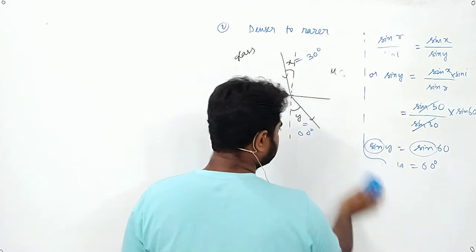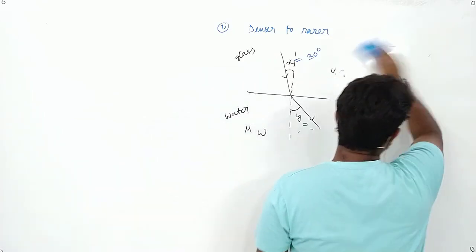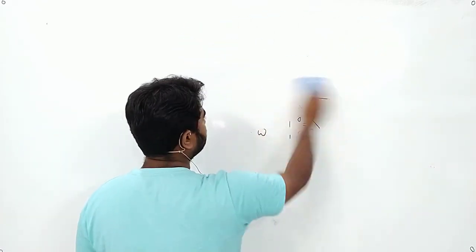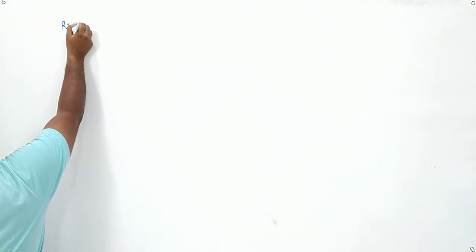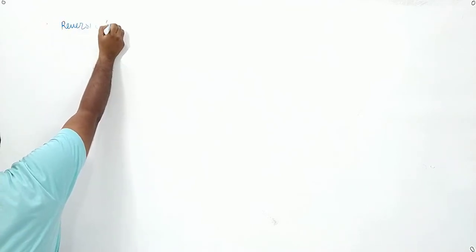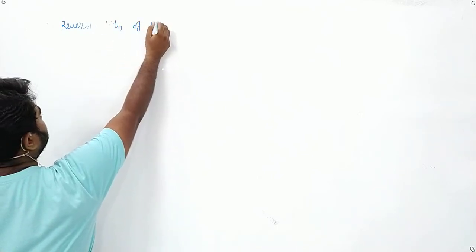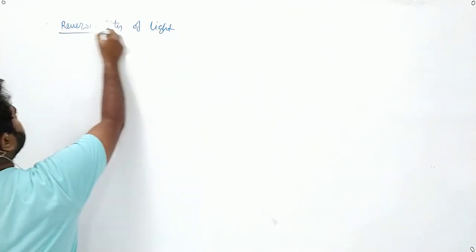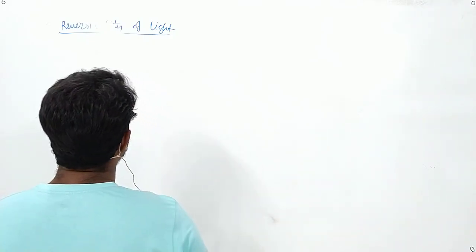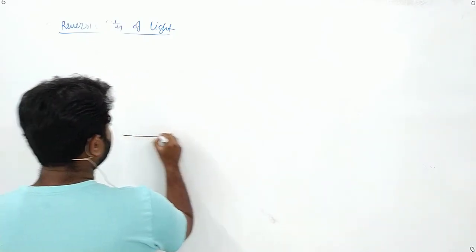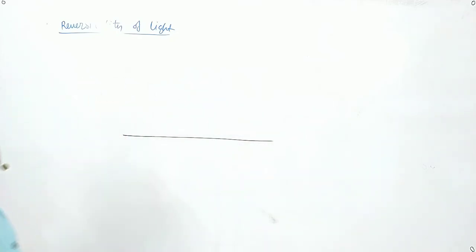Now what is reversibility of light? It is the property of light which says that light retraces its own path. Reversibility of light says that light retraces its own path.